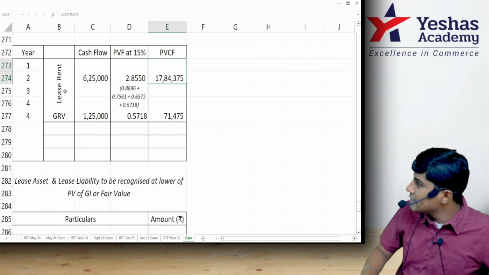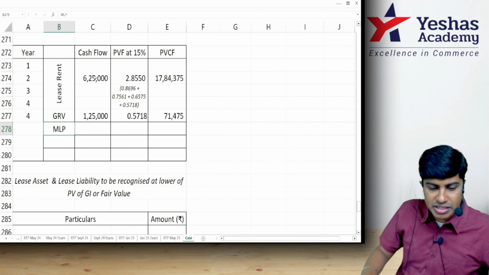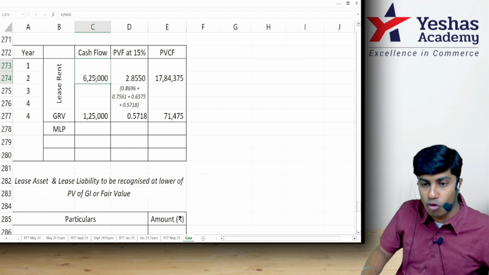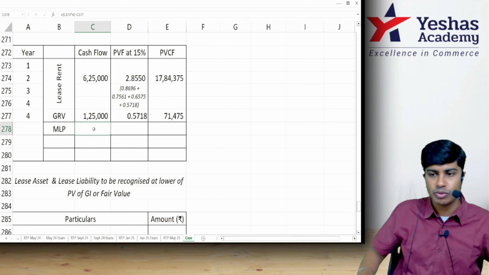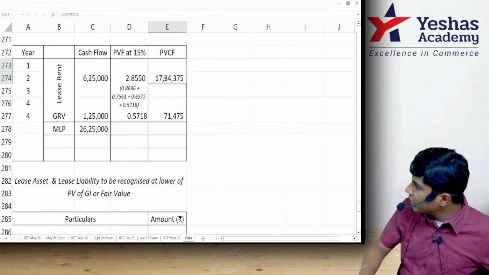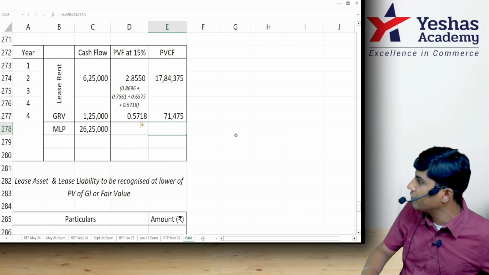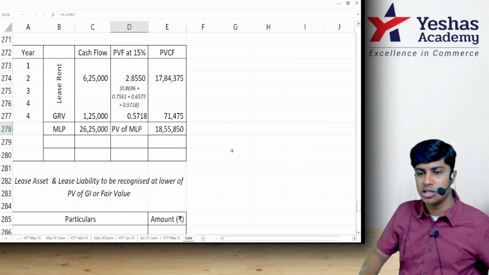Lease rental plus guaranteed residual value is minimum lease payment, which is 6,25,000 into 4 plus 1,25,000. 4 times 6,25,000, so 6,25,000 into 4 plus 1,25,000 is 26,25,000. Take 17,84,375 plus 71,475. So this is minimum lease payment. This is present value of minimum lease payment.